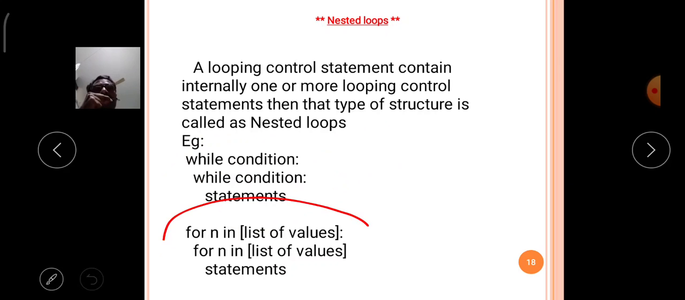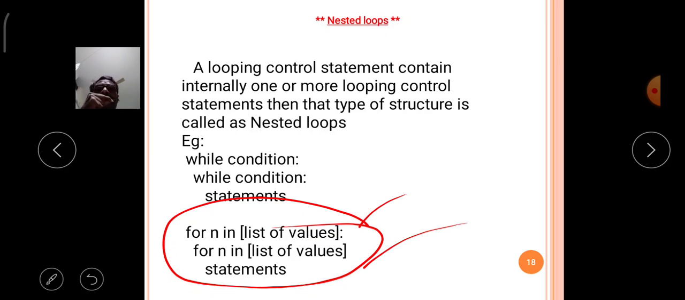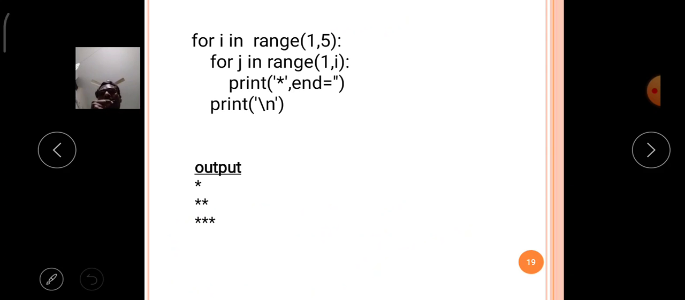In the second example, the for loop contains internally one more for loop, then this is called a nested for loop. Like that, a looping control statement containing internally one or more looping control statements is called nested looping in Python. With the help of a small example I will explain the nested for loop concept.